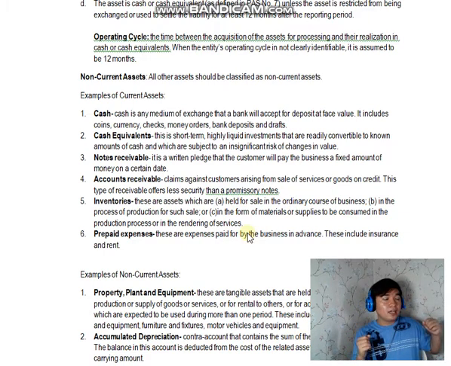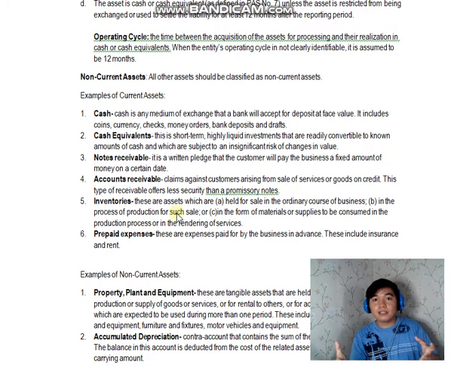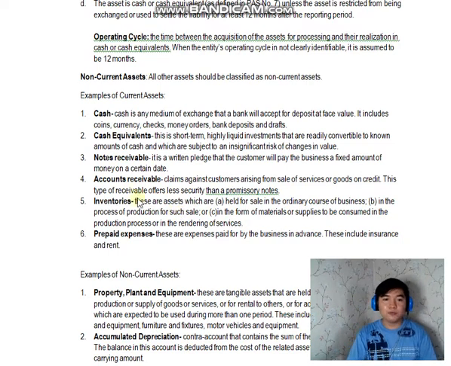So, let's say, nagbibenta ka ng mga materials for cars, okay? Inventory yun. So, binibenta mo yun sa customer mo. Pwede namang, let's say, manufacturing business ka. So, inventory mo rin ang tuturing yung mga raw materials pa lang na i-convert mo into finished goods. So, ayan po, inventories po yun. So, current assets po yun.